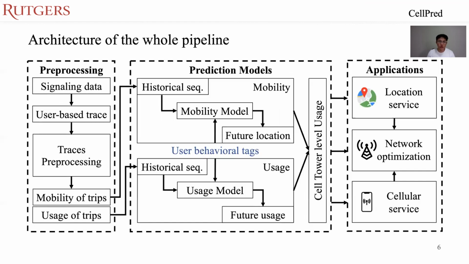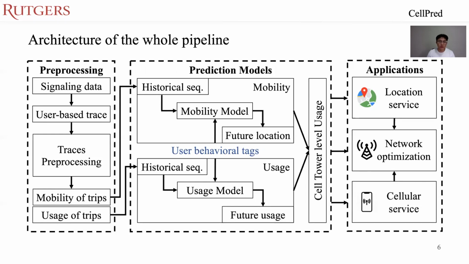The second part is data-driven models. So that's the architecture of the whole pipeline. From the very beginning, we have the processing section, which will process the signaling data into user-based traces. Then we filter outliers and do some other processing to have the traces of mobility and the usages. By mobility, I mean different locations, and by usage, I mean the data traffic within a certain period of time.